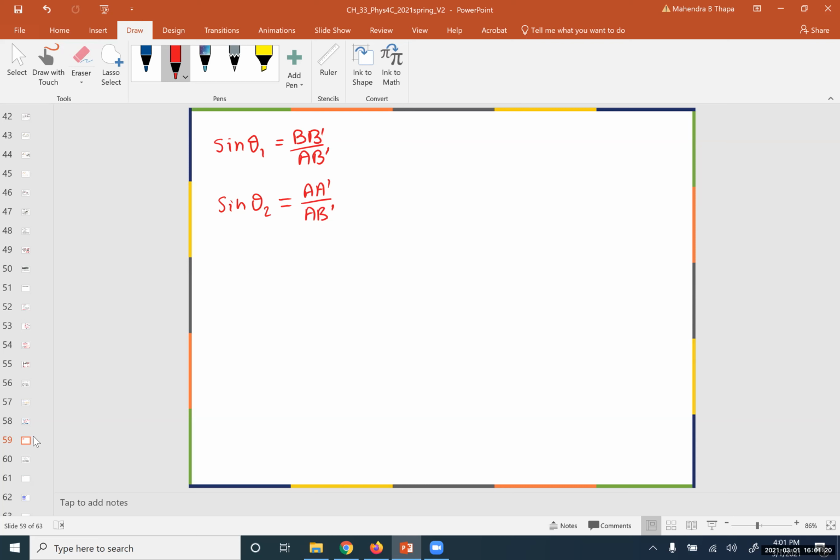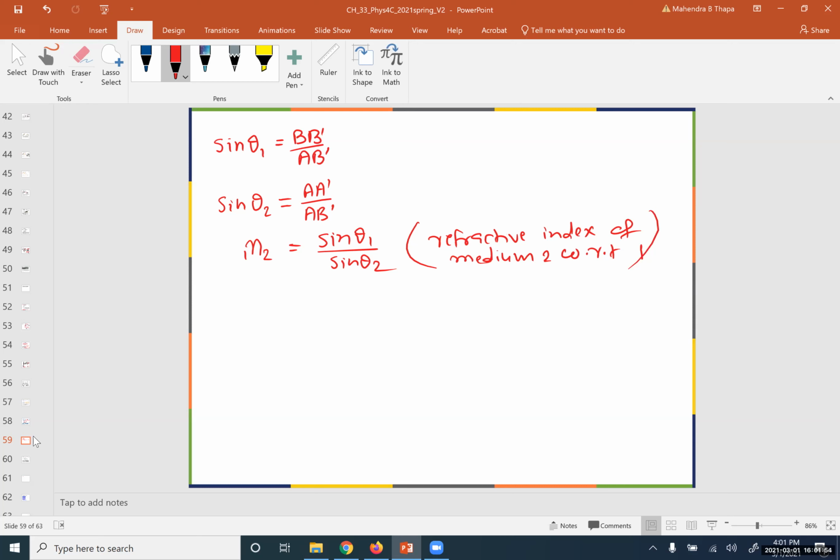then light is traveling from A to B, so we can say n21 is equal to sine θ1 over sine θ2. So this gives you the refractive index of medium 2 with respect to medium 1.